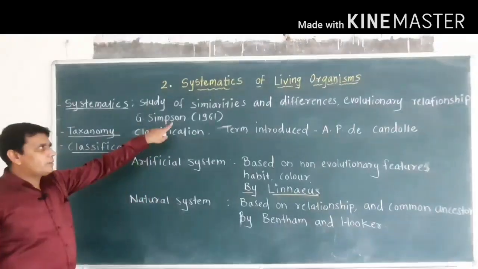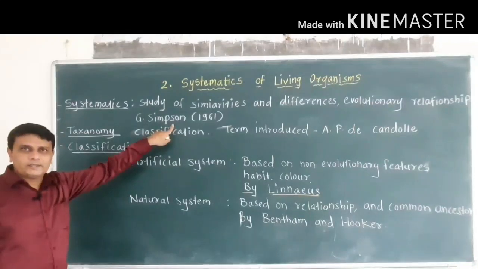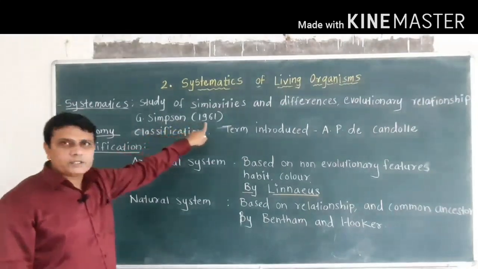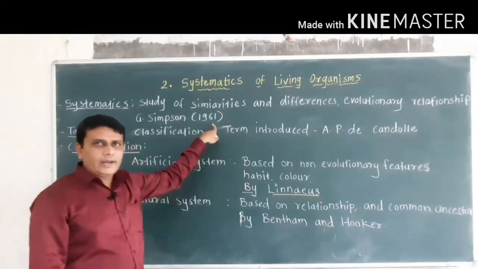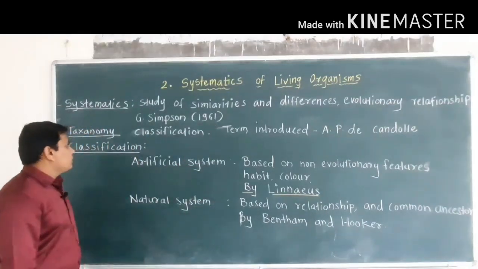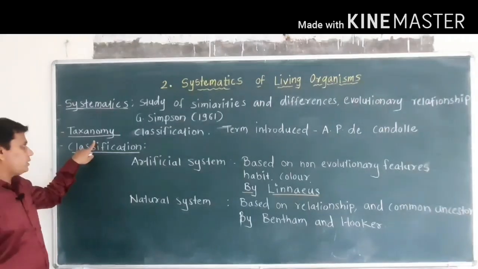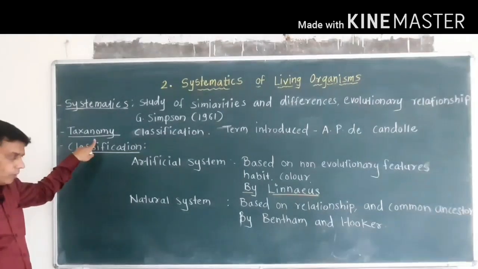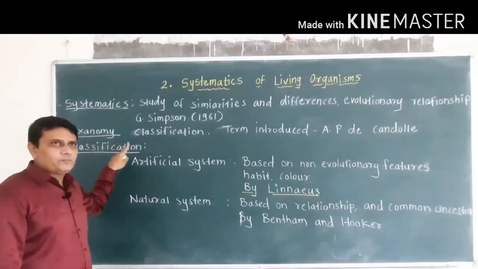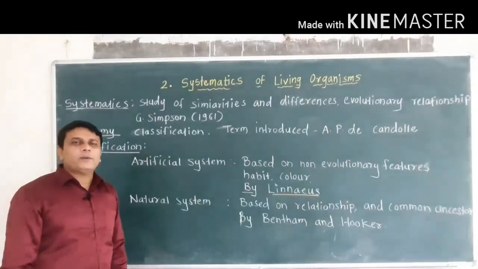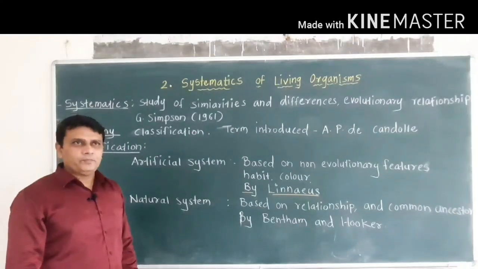The term systematics was introduced by the scientist G. Simpson in the year 1961. Then taxonomy is related to systematics. So taxonomy is one of the branches of biology in which the classification of living organisms is carried out.